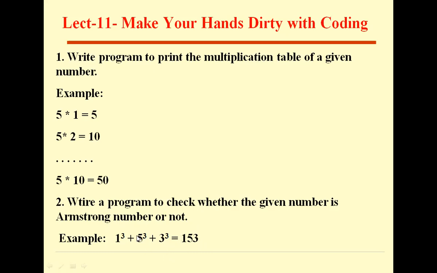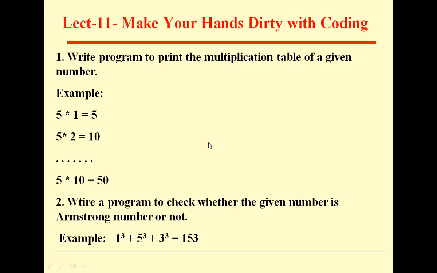So 5 cube is 125. 125 plus 1 is 126, plus 27 is 153. So you are getting the same number again. So such numbers are called Armstrong numbers. Okay, so write a program for this. These are practice programs.